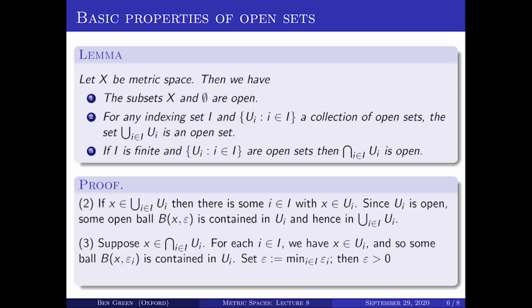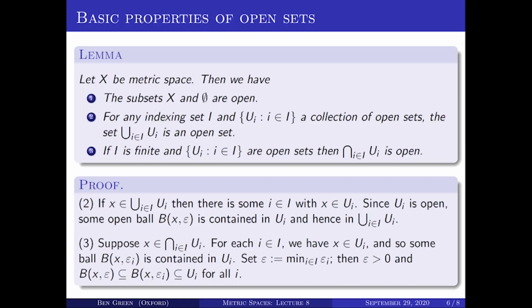but they're all positive, and because there's only finitely many of them, their minimum is also positive. So we'll define epsilon to be that minimum. That's a positive number. And then the ball of radius epsilon about x is contained in the ball of radius epsilon_i about x, and that's contained in U_i. And that's true for every i.